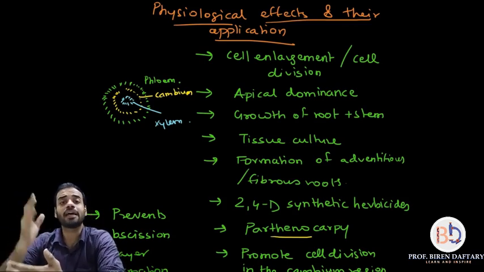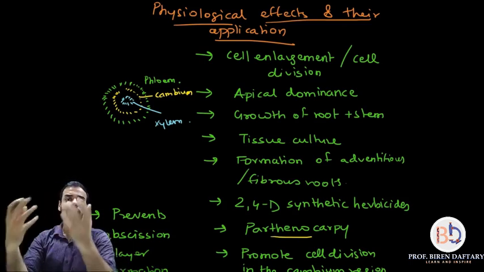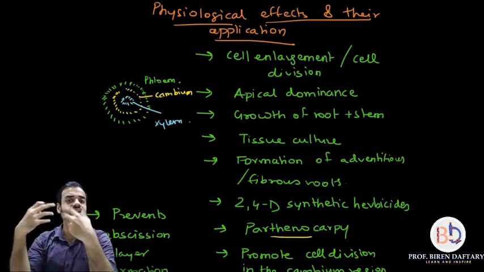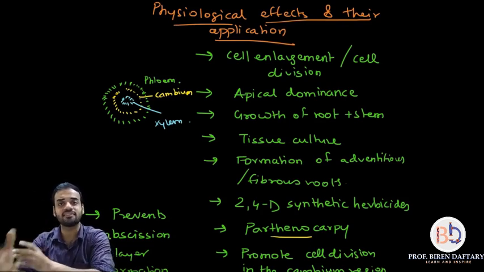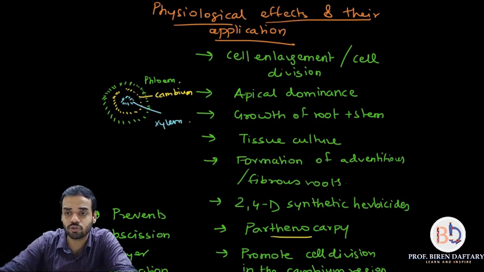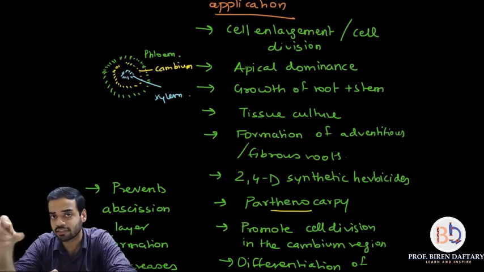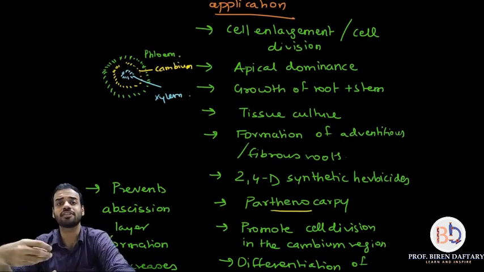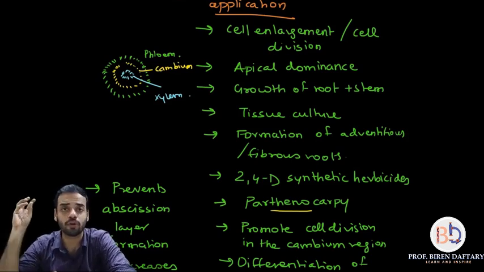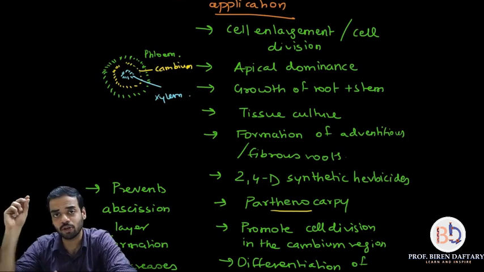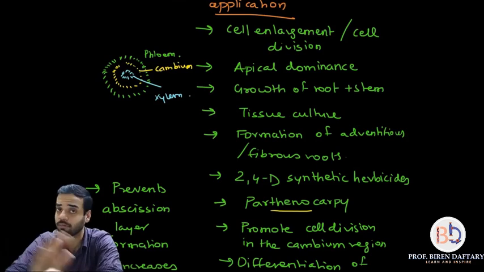Then what are the applications? Some of the applications: it is used in tissue culture, because in tissue culture you need cell division, so auxins increase the rate of cell division, and callus or tissue formation increases. Then it is used in formation of quick roots. Lower concentration of auxins gives rise to formation of roots, higher concentration gives rise to formation of shoot. So if you want to form roots, you take auxin in smaller quantities and it will give rise to adventitious or fibrous roots. Please remember, not tap roots.